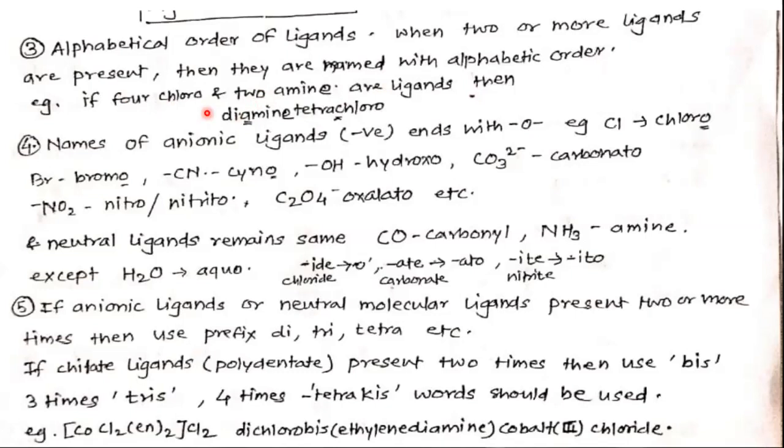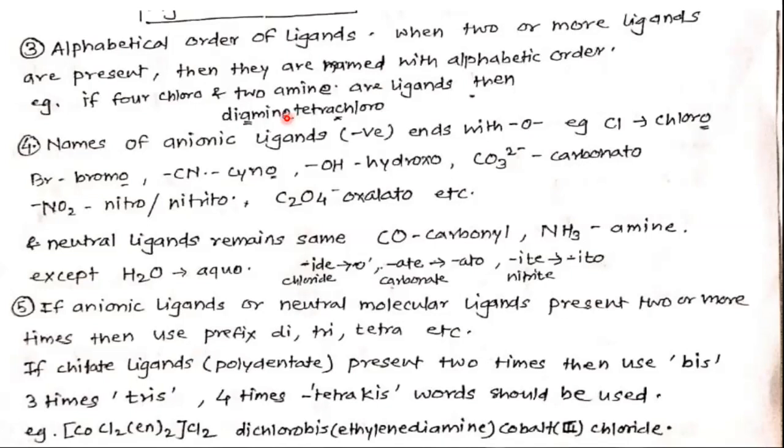While we are writing the ligands, if it is a homoleptic complex, no problem, we can indicate by just its number, di, tri, or tetra.